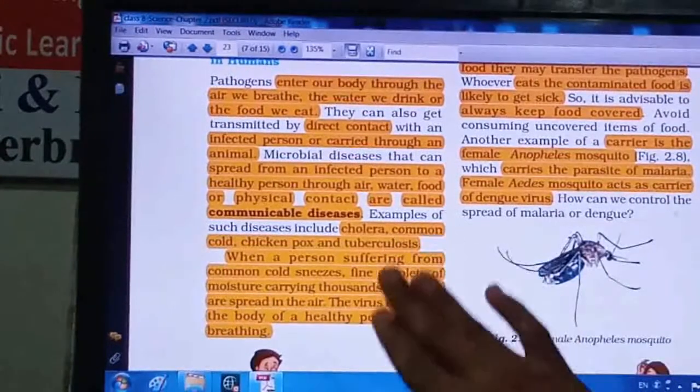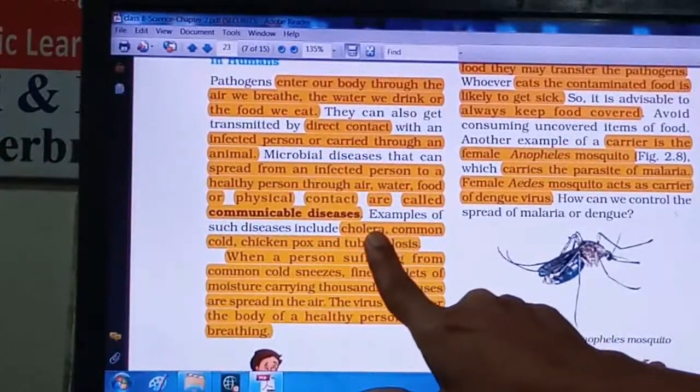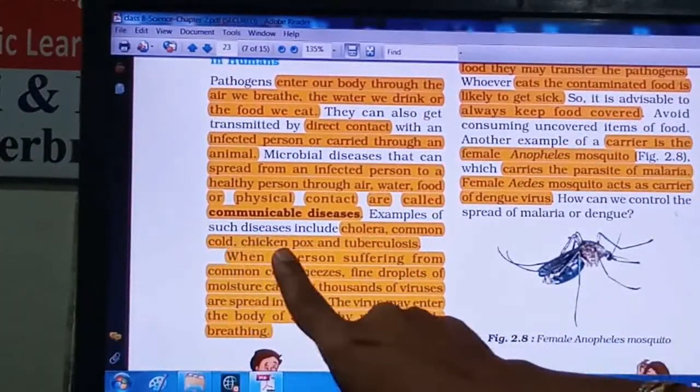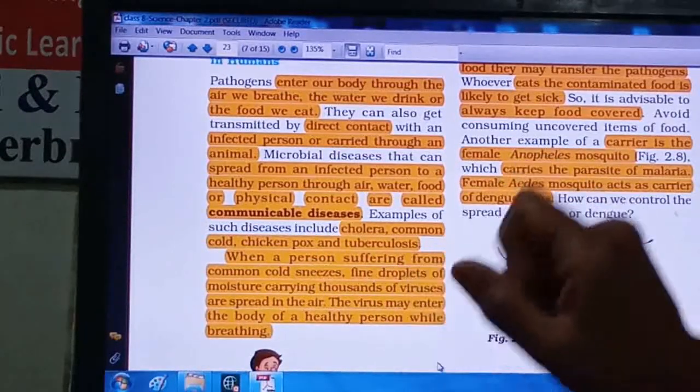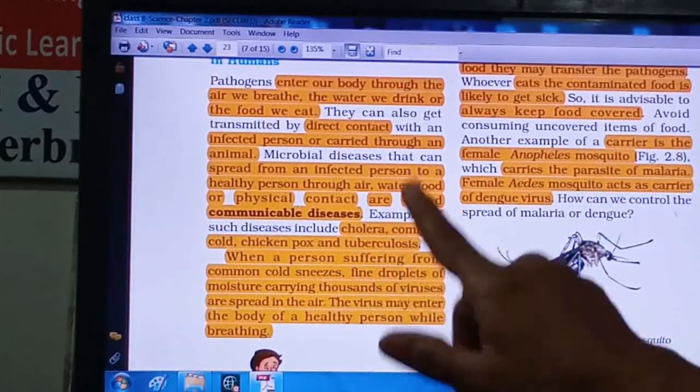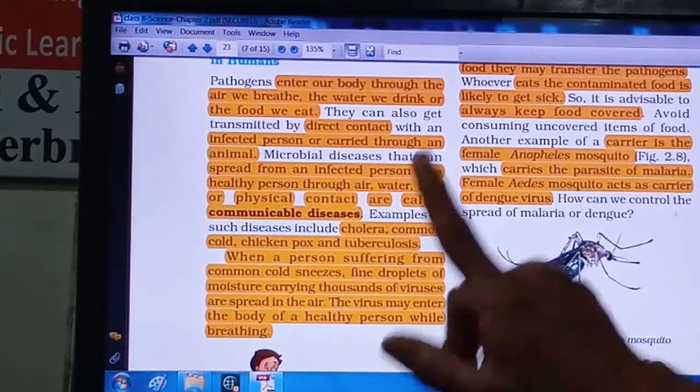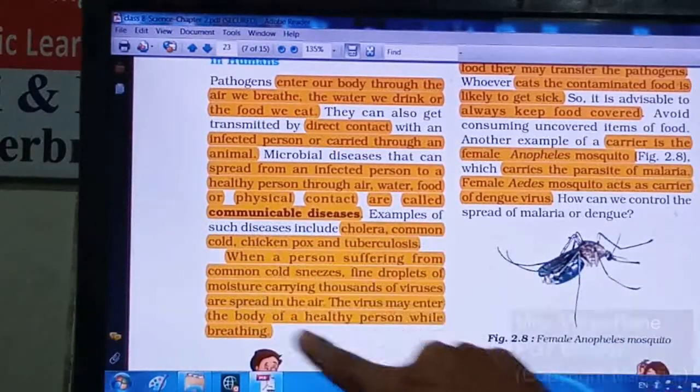Now some other examples of communicable diseases are given here. These are cholera, common cold, chicken pox and tuberculosis, right? Now in that, common cold is one such disease. How does it spread? This is given over here.